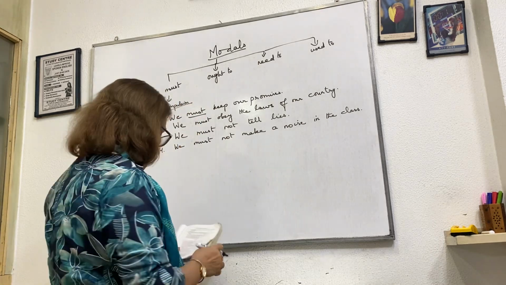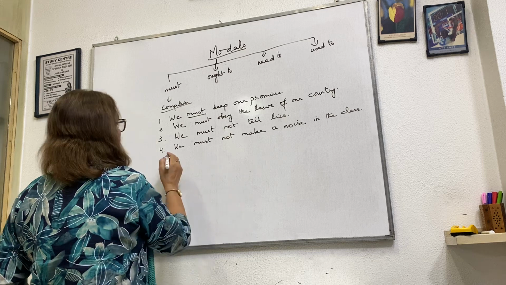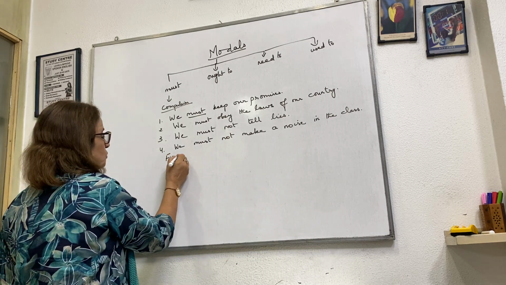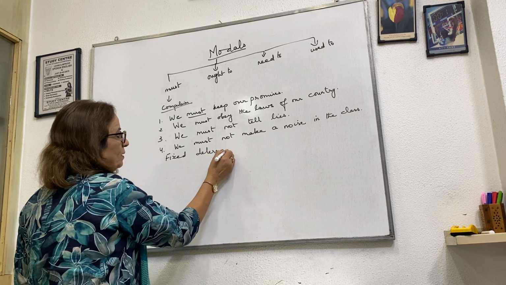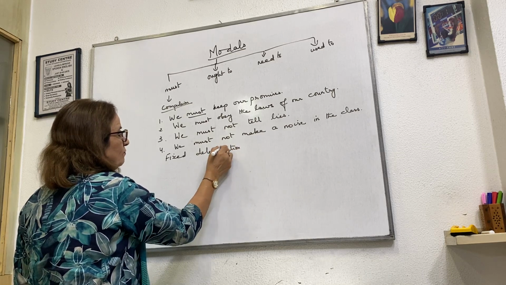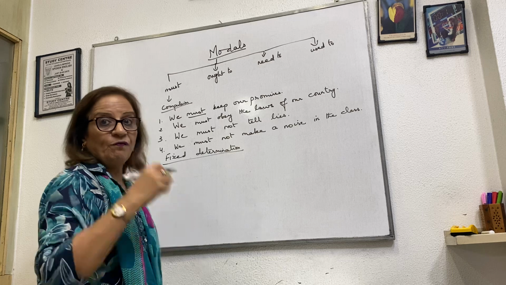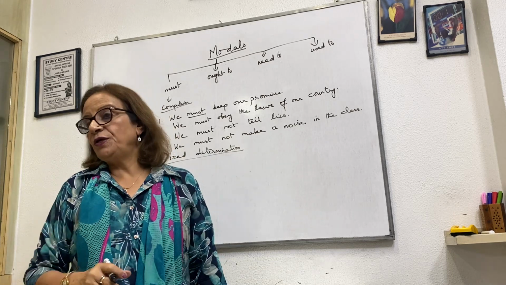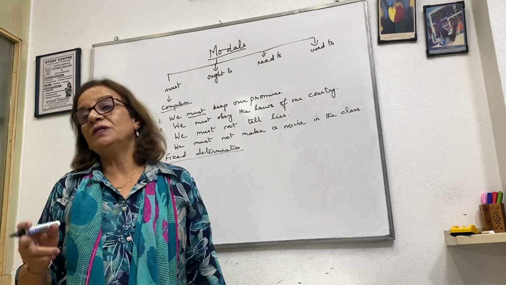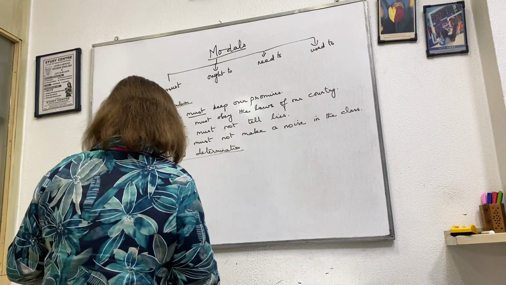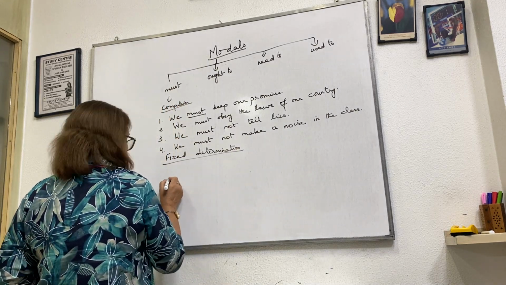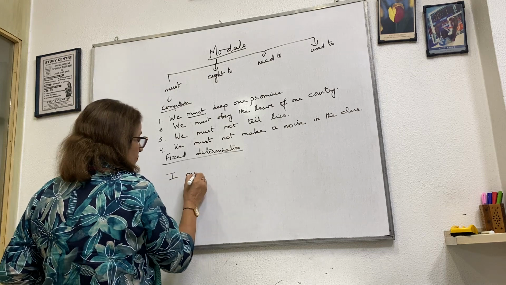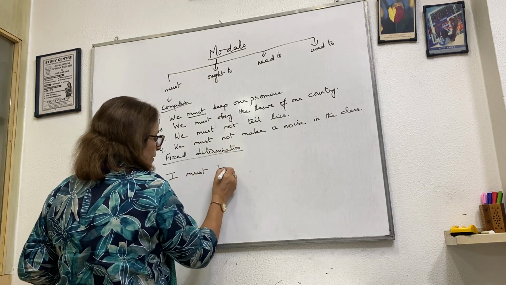Okay, students, we also use must for a fixed determination. When we have determined that we have to do this, a fixed determination, then we also use must. For example, I must have my money back.